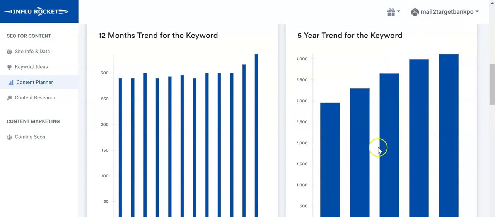So you can see that this keyword has an uptrend, that is, the volume is increasing year over year since we have selected a keyword that is very common. So we are bound to see this trend, but otherwise you'll see this trend and it will tell you whether this keyword has long-term potential or not. And this particular graph tells you whether this keyword is a seasonal keyword or not.